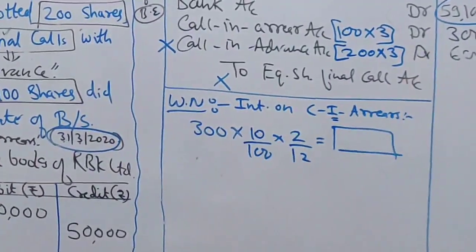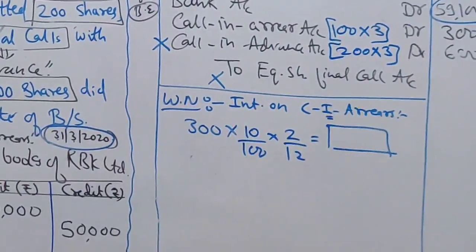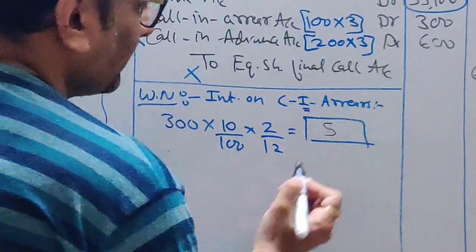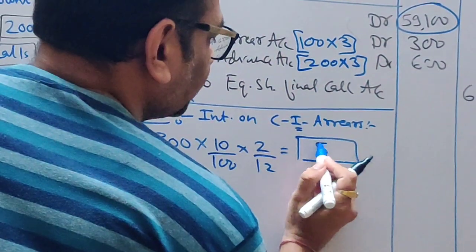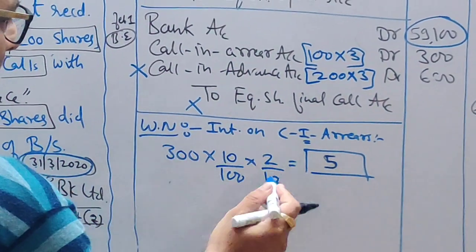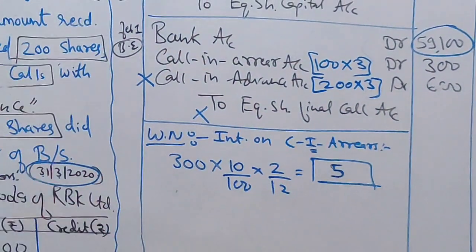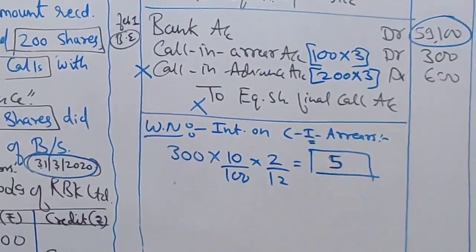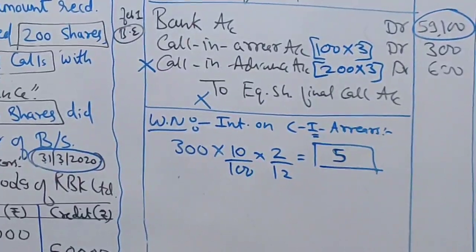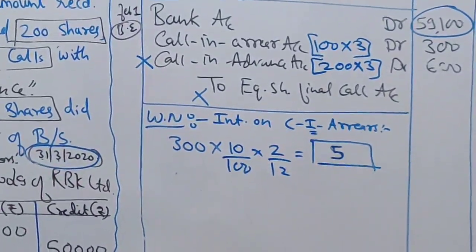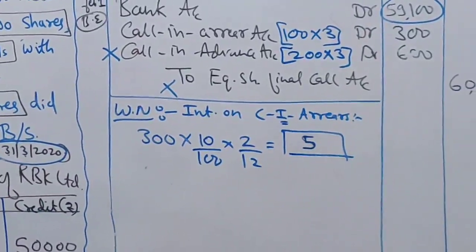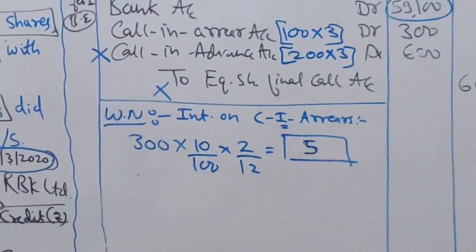300's 10% for 2 months. So it is 5 rupees. Correct? I think it should be 15. Let me check again. 300's 10% divided by 12 into 2. No, correct. It's 5 only.